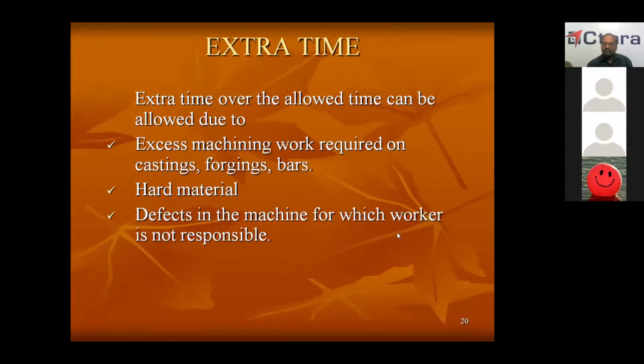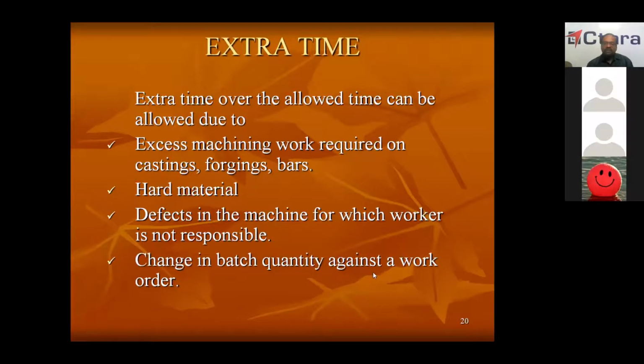Defects in the machine for which the worker is not responsible. So there is a defect in the machine, and he is not able to do the work at a faster rate. The machine is not allowing him to work at a faster rate. Then he will require some more time, extra time, to do it, because it is not the problem with the worker, it is the problem with the machine.